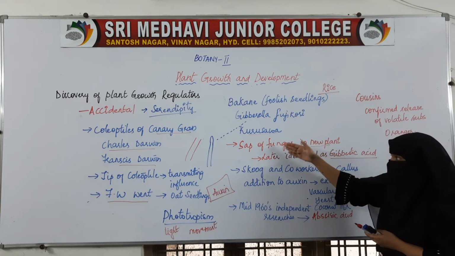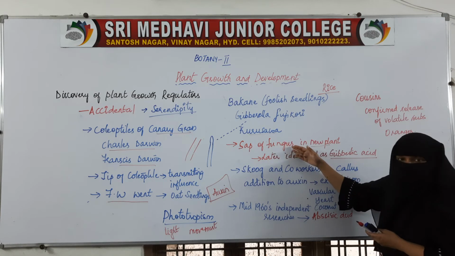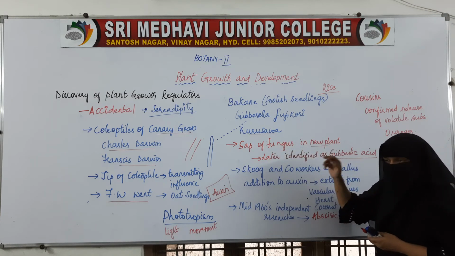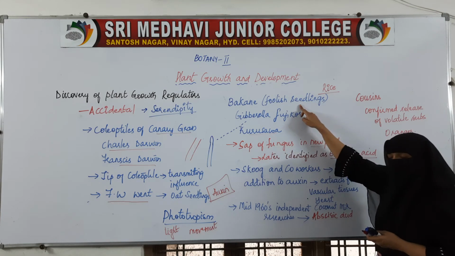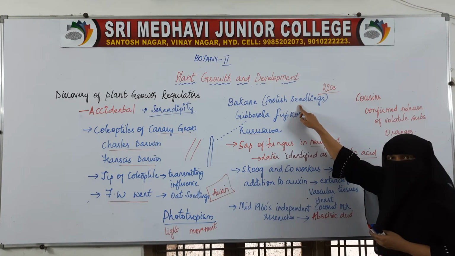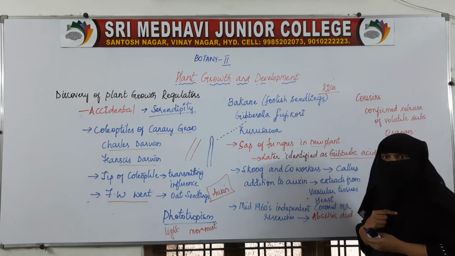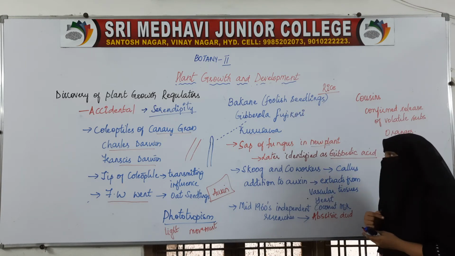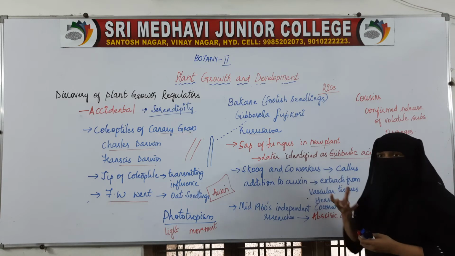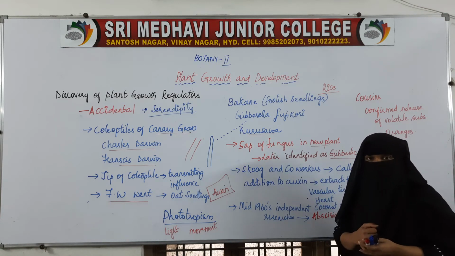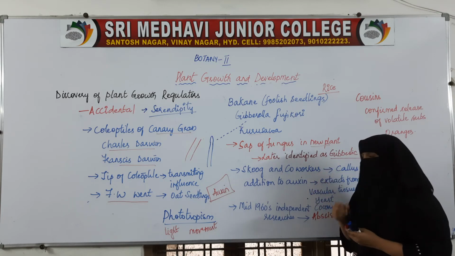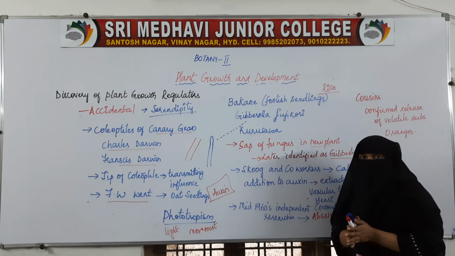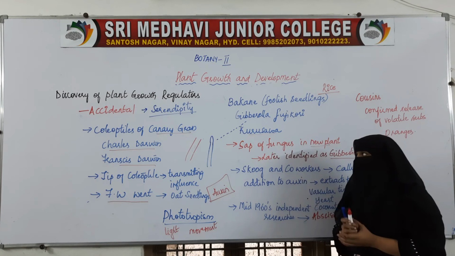Later, the sap of the fungus was transferred into the new plant. The sap of this diseased plant, when transferred into the new plant, also showed the disease. So it was because of a certain substance. Later that substance was identified as gibberellic acid by the scientist Kurosawa.